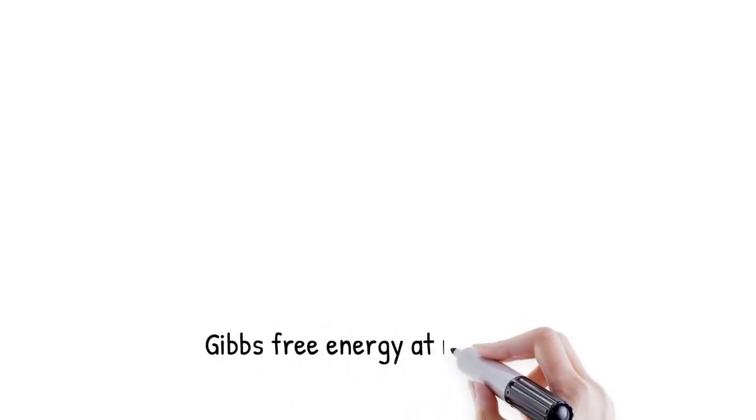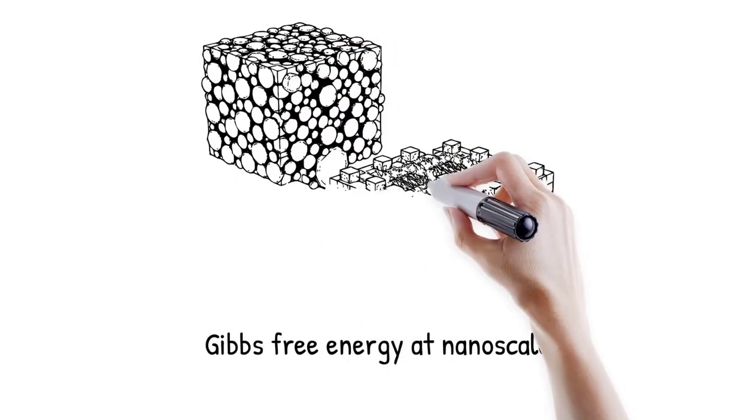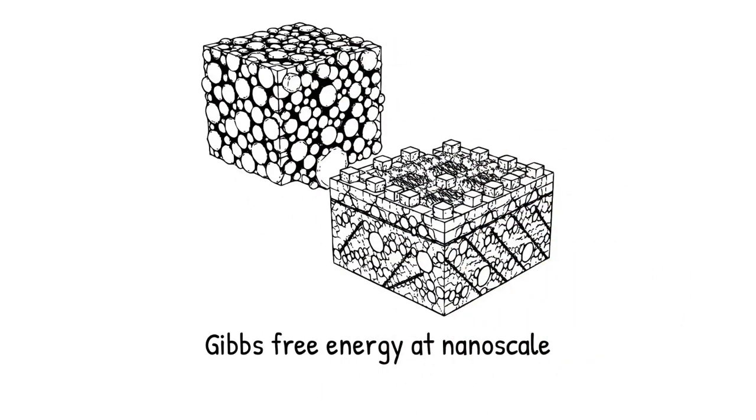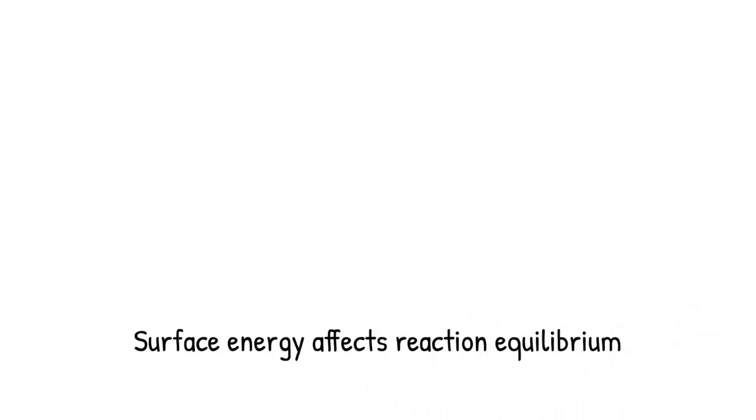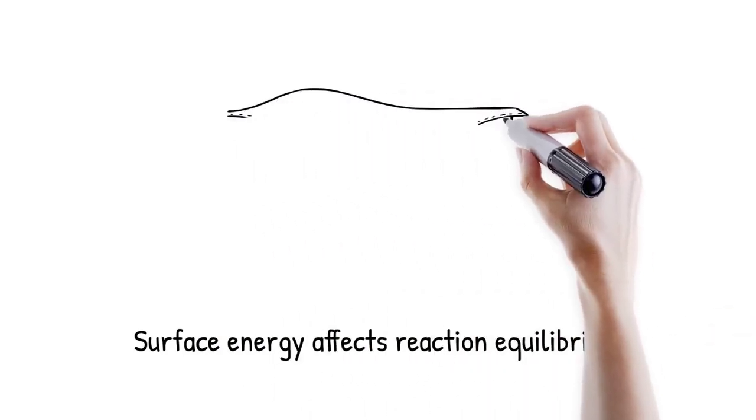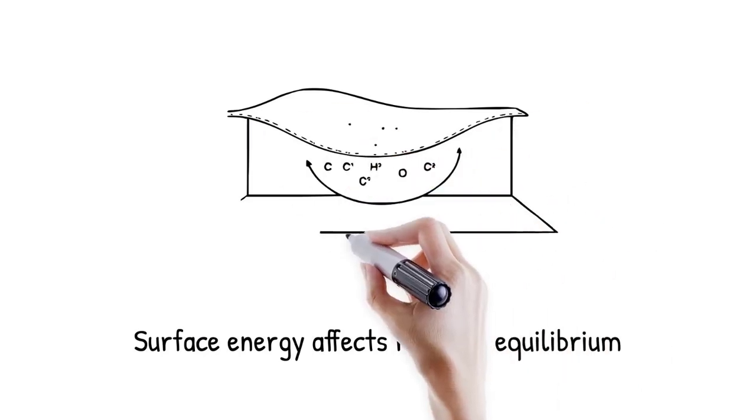In bulk materials, Gibbs free energy changes are largely volumetric, but at the nanoscale, surface enthalpy and entropy dominate thermodynamics. This leads to enhanced solubility, phase transformation rates, and chemical reactivity. Reaction equilibrium can shift because the surface energy contributes significantly to total energy, especially in multi-phase systems.